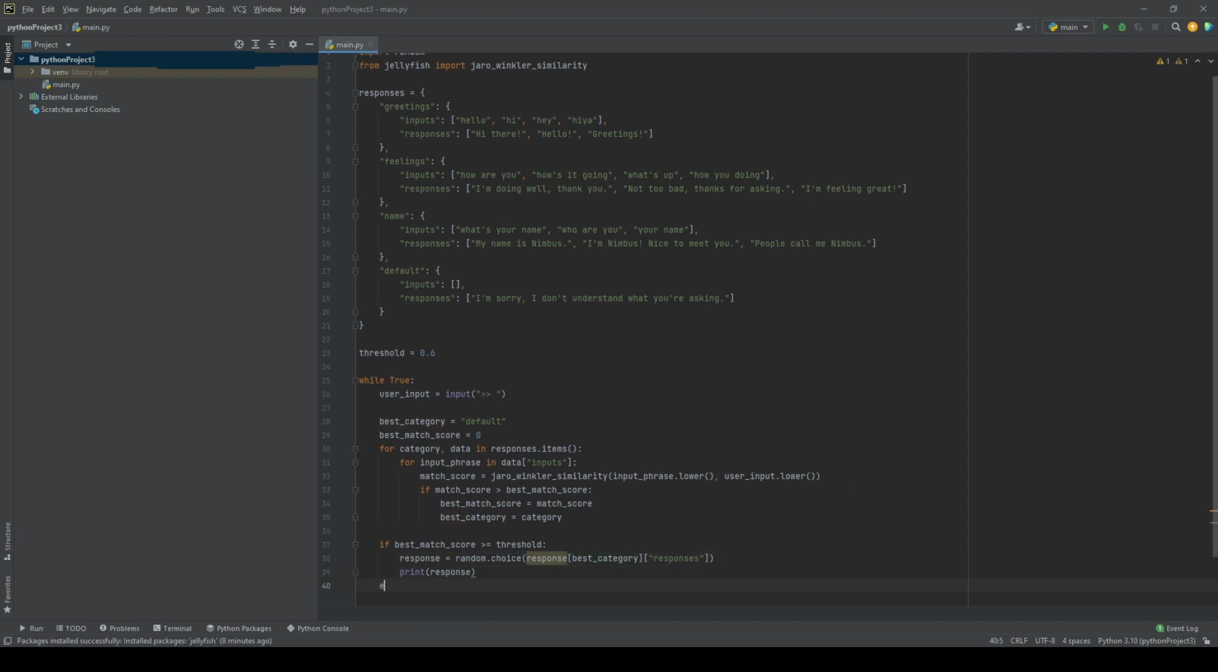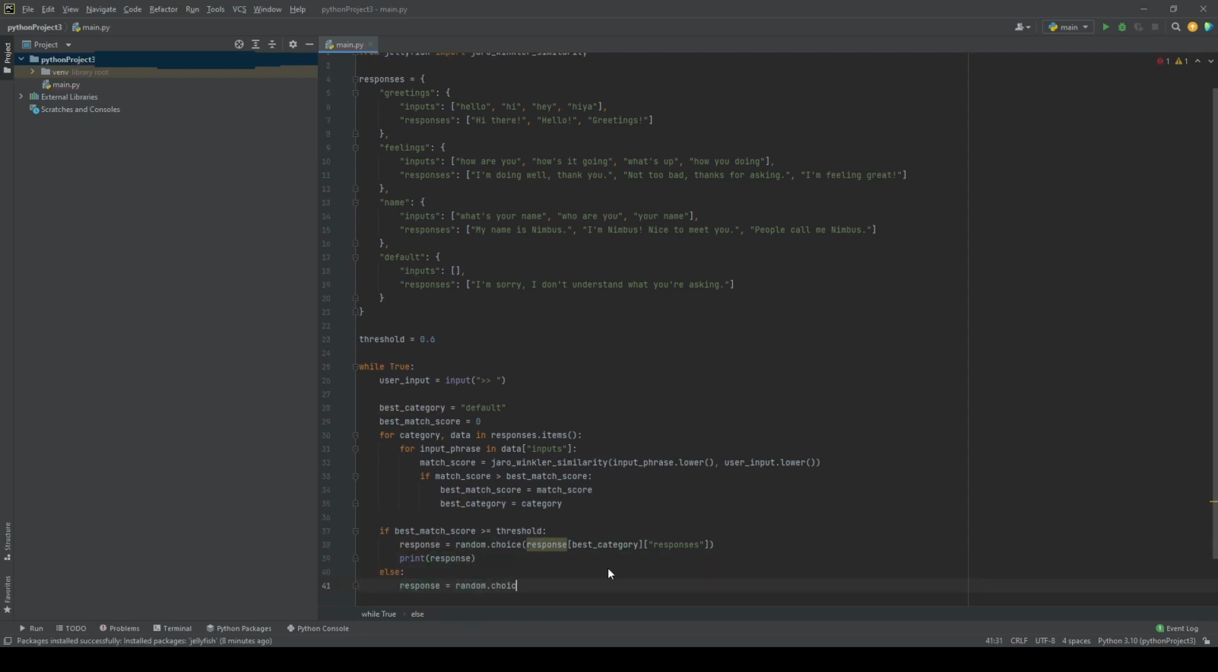Overall, it is a very simple but effective way to make a chatbot, and it is very easy to manipulate and to add more data to make it more accurate.